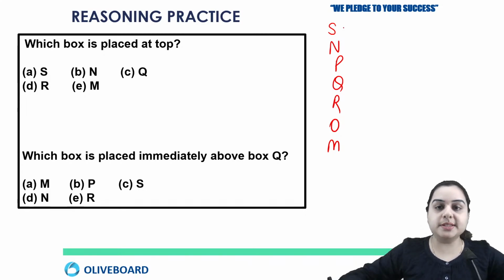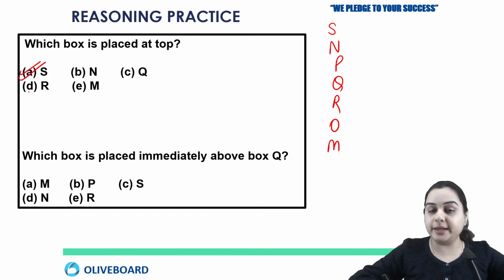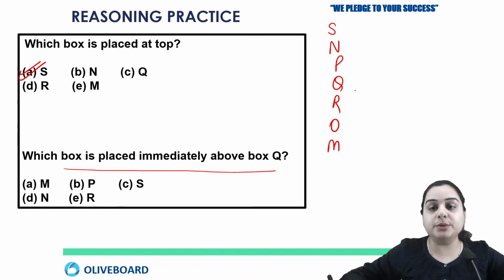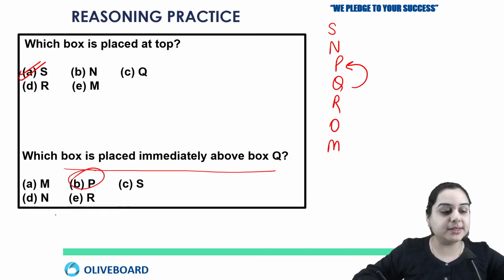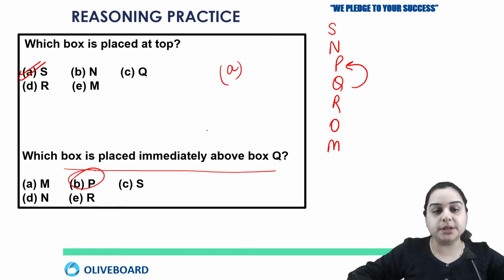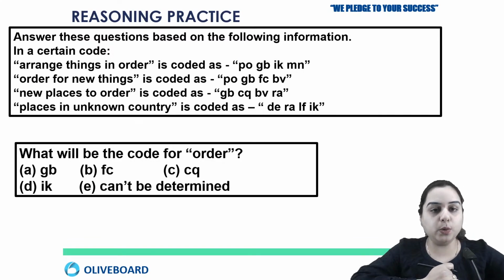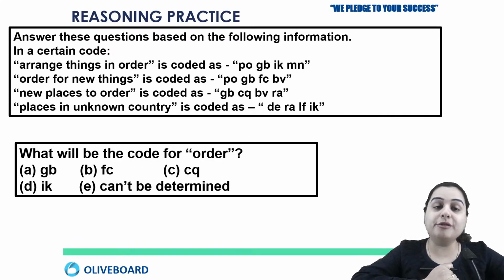Okay, so which box is placed at the top? You all can see in the solution that it is S. Now, which box is placed immediately above Q? So, immediately above Q is who? P. So your answer here is option number B. So for the first question it is option number A, and for the next question it is option number B, right? Okay, so now we move on to the question of coding decoding.